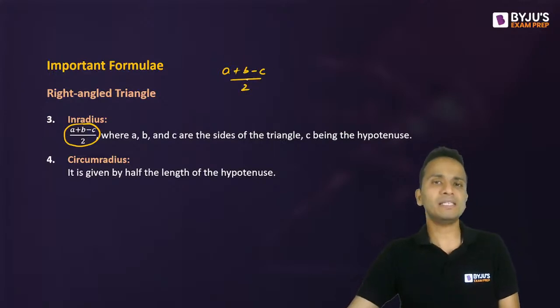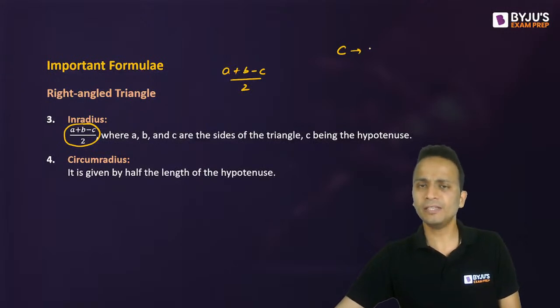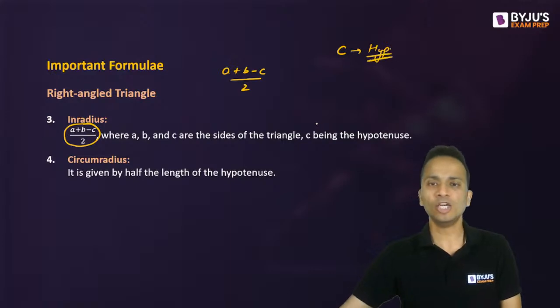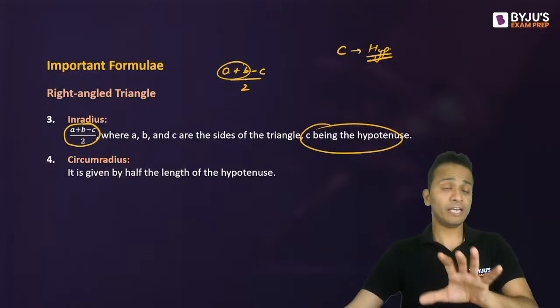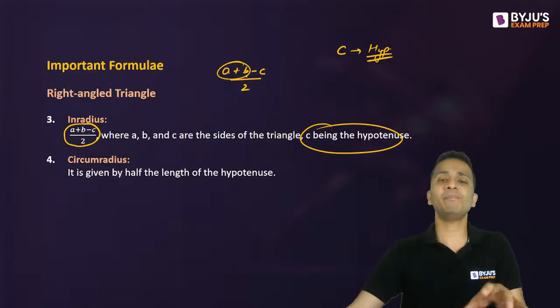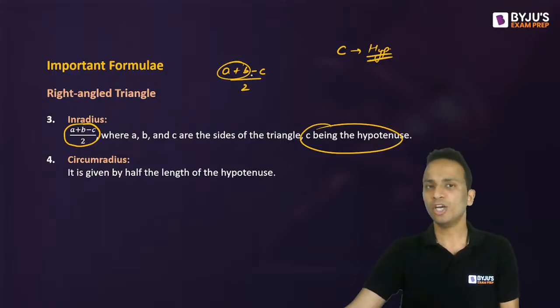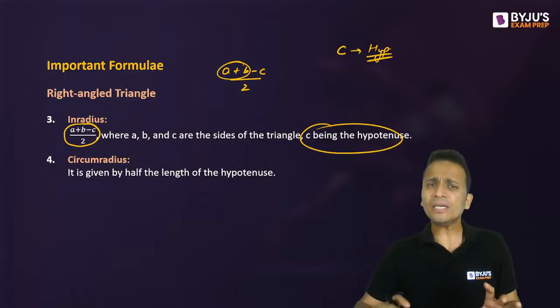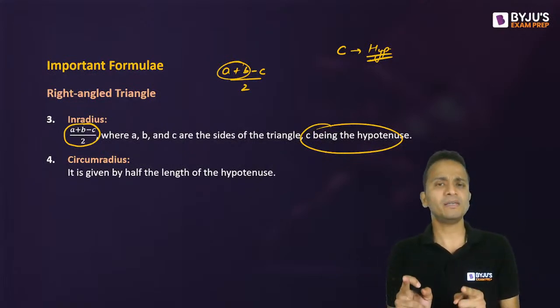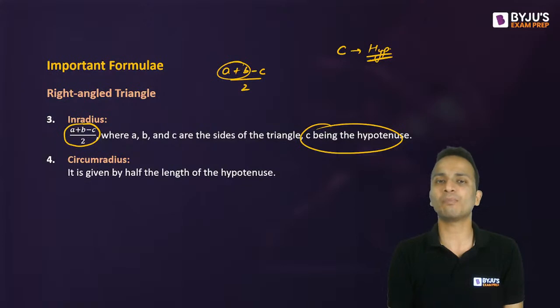Now what are a, b and c? In a right angle triangle, C is the largest side or the hypotenuse. So C is the hypotenuse and A and B are the other two sides. In this formula, A and B are added and C is subtracted. So you need to separate C from A and B. So the formula is A plus B minus C upon 2, where C is the hypotenuse and A and B are the other two sides.